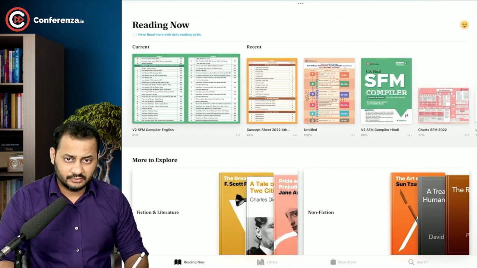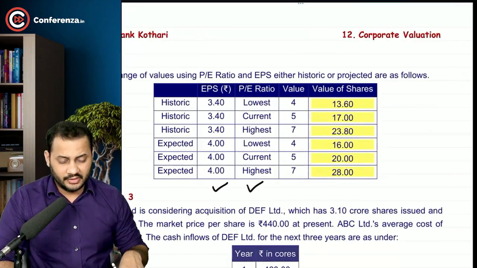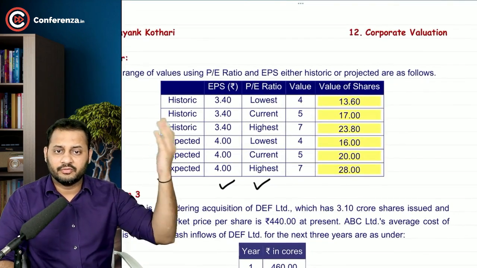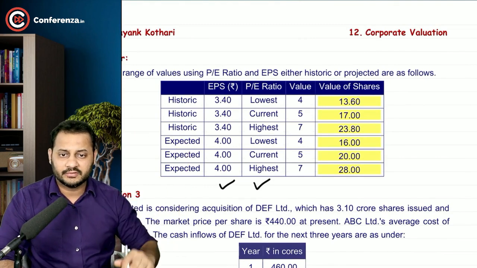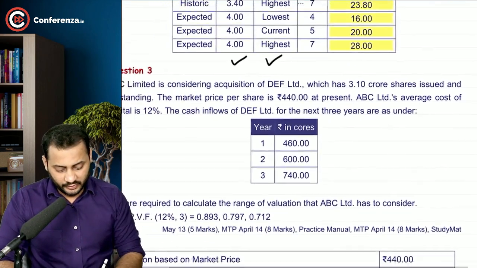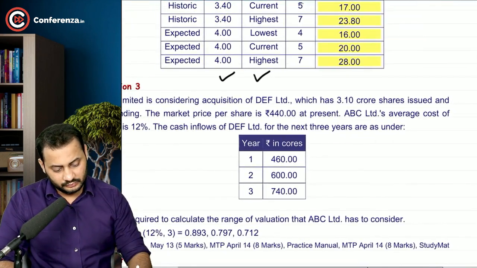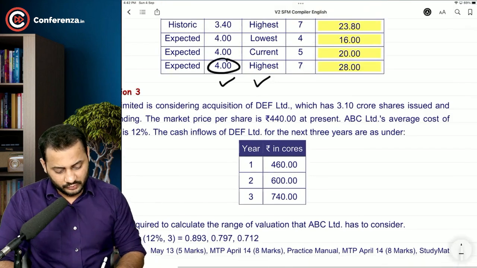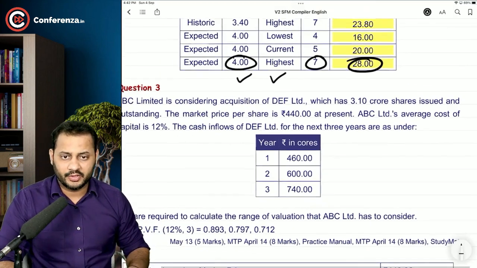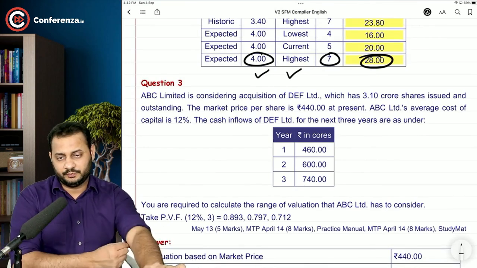Okay. Then the value of the share. 3.4 into 4, 3.4 into 5. It's very simple. 4 into, just a second, 4 into 7, 28. Okay. Question number 3 now.